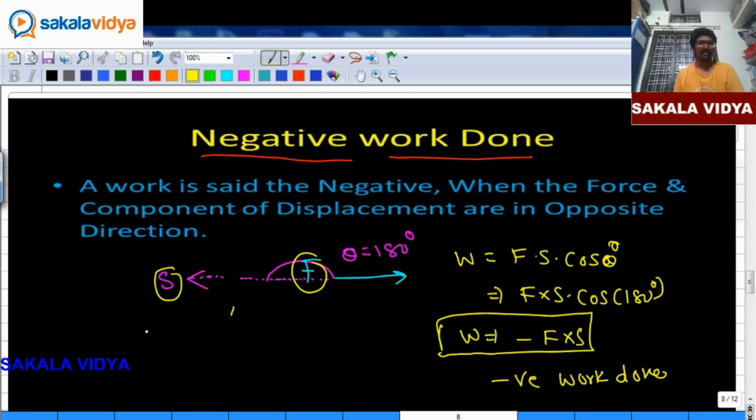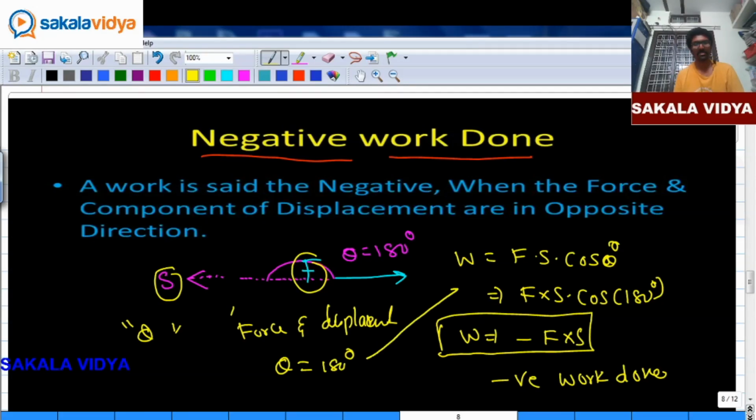So the angle made between force and displacement is how much here? Theta is equal to 180 degrees. So if I substitute theta equal to 180 degrees in our basic formula, we are going to get minus force into displacement. So this is called as negative work done.